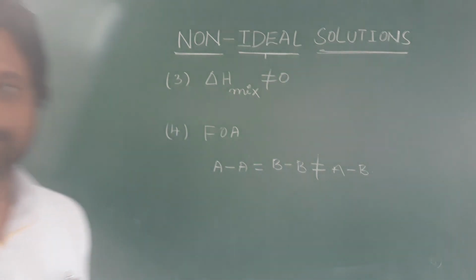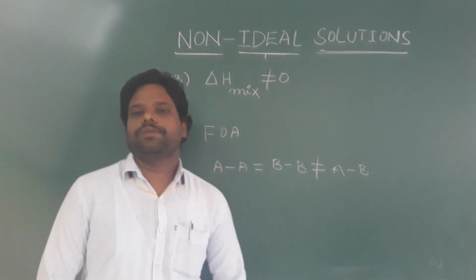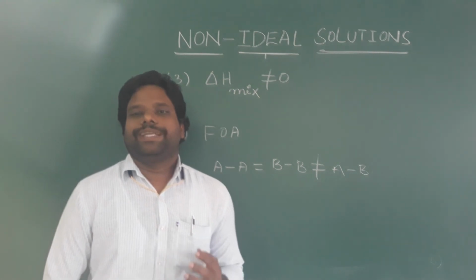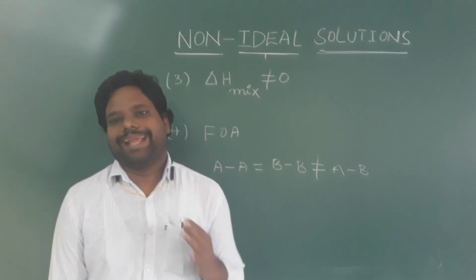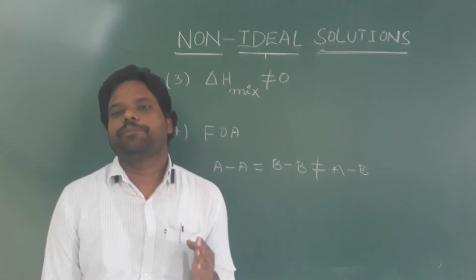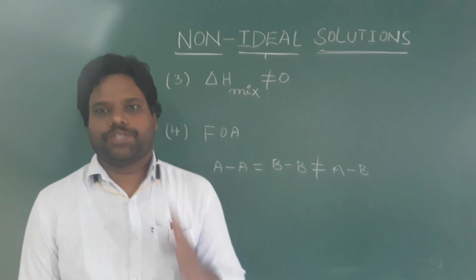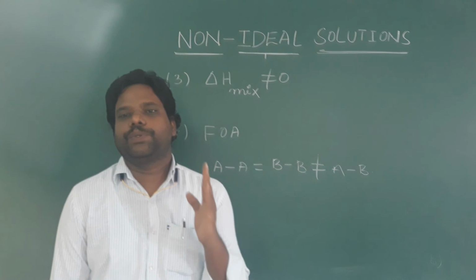Look here. The solution in which solute-solvent interaction is different from solute-solute and solvent-solvent interactions, and which deviates from ideal solutions, is called a non-ideal solution. So non-ideal solutions can be classified into two types.